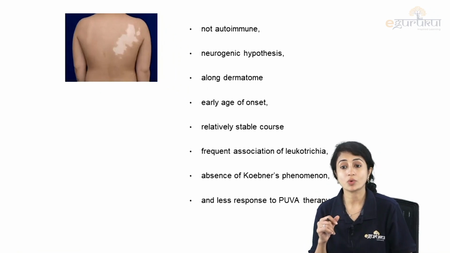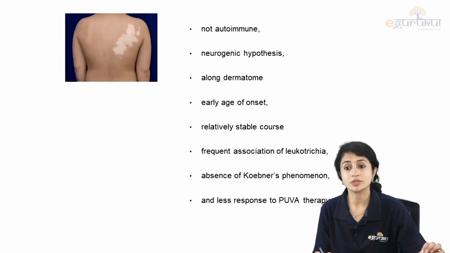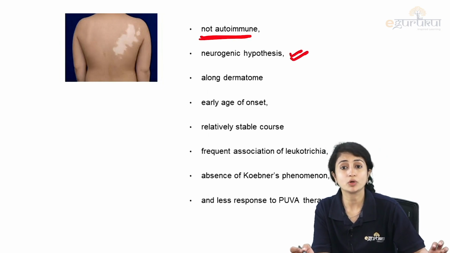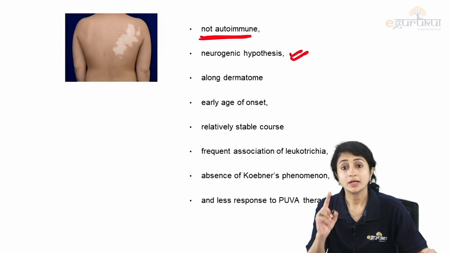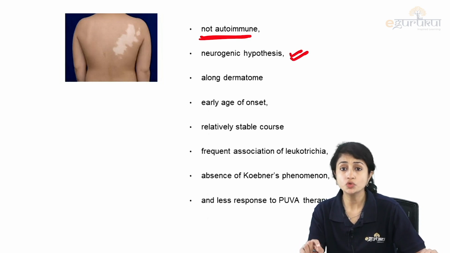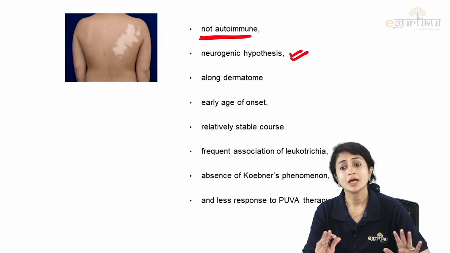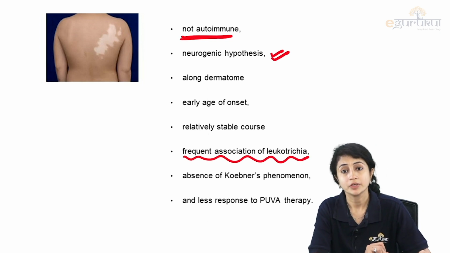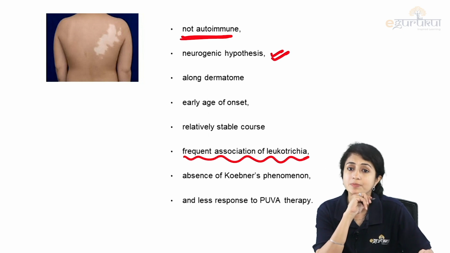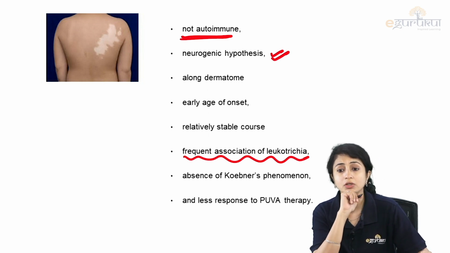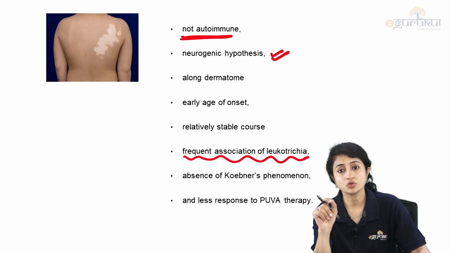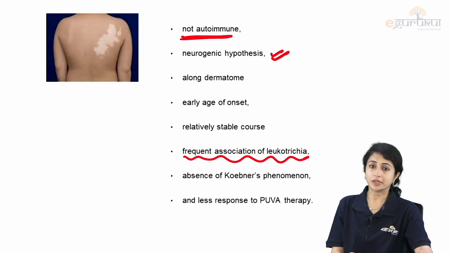Segmental vitiligo, you get lots of questions, so you should know a few important features about segmental vitiligo: it is not autoimmune in nature. My neurogenic hypothesis supports its development. It is present along a dermatome or segment, usually seen in children, so early age of onset, has a very stable course, and there is frequent association of leukotrichia here. There will be no Koebner's phenomenon, and these patients usually do not respond to medical or phototherapy. You have to go for surgical therapy here because there is no autoimmune response. What will you target? Here there is a neurogenic hypothesis, so you need to do surgical treatment.